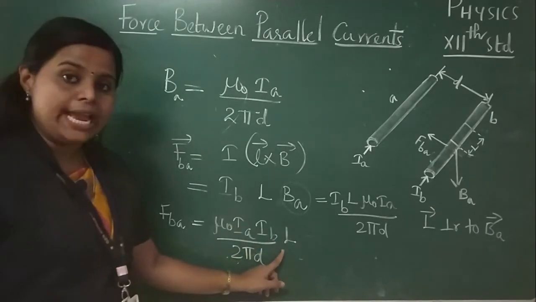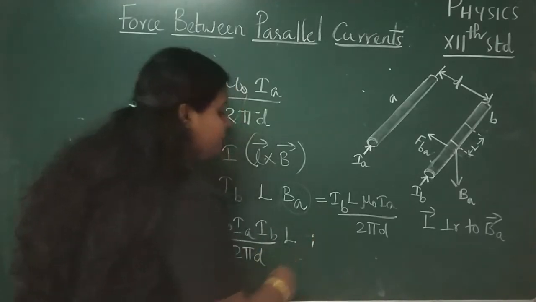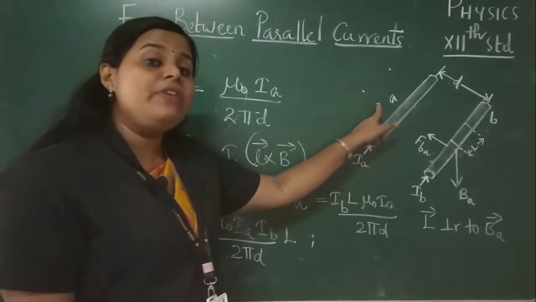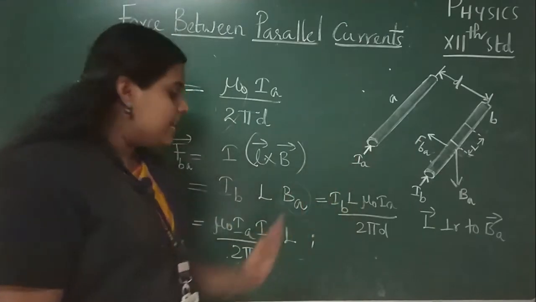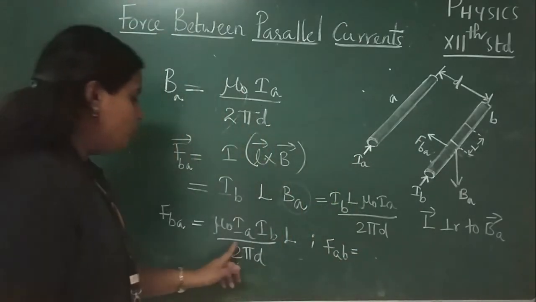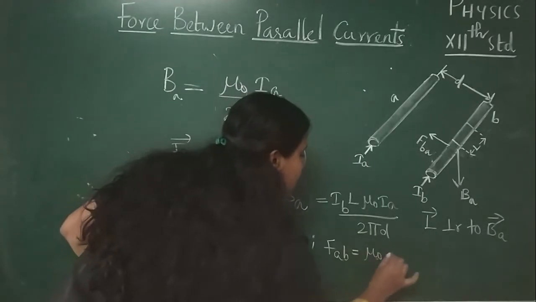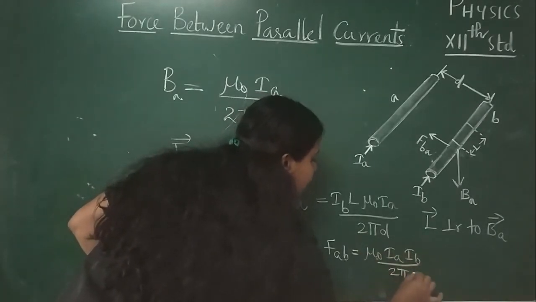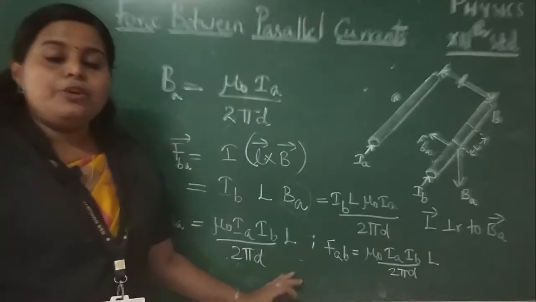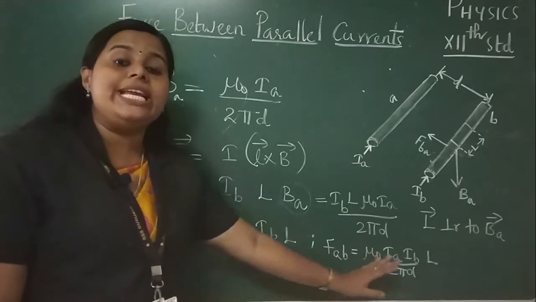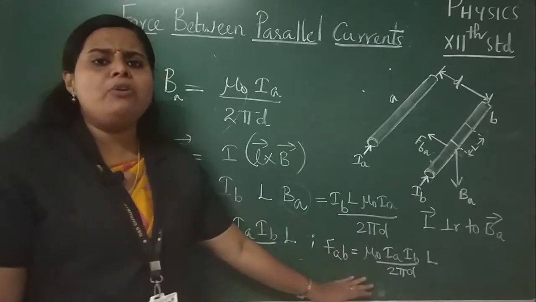And in the same manner we can find out the force acting on the first conductor due to the magnetic field developed by the second conductor, and which is given by FAB, and that is equal to mu 0 into IA into IB divided by 2 pi D into L. So from this it is clear that both these forces are equal in magnitude. But what about the direction?